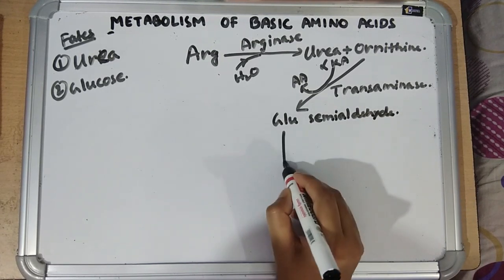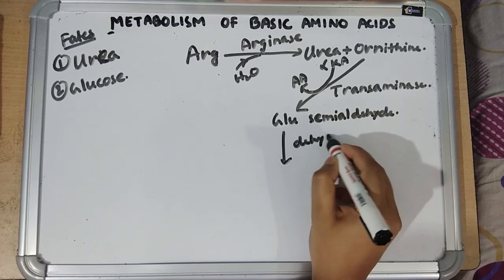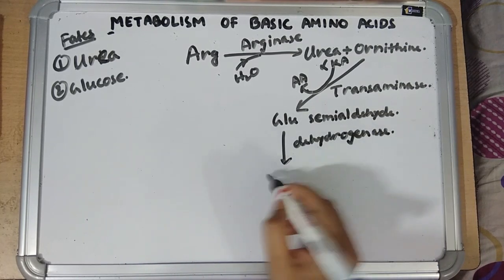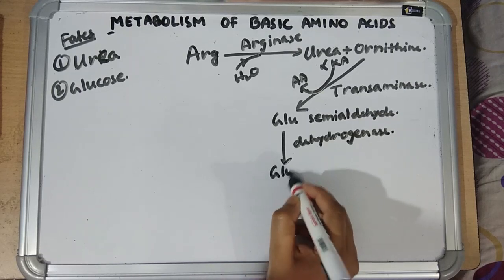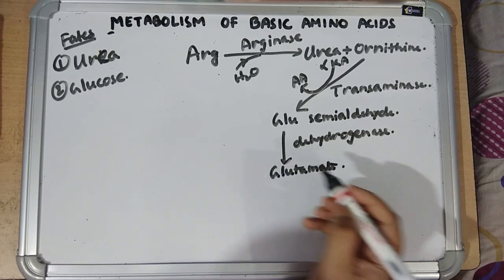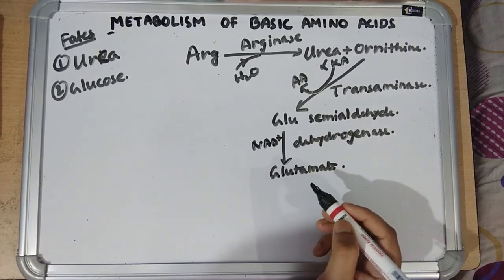Then glutamate semialdehyde is acted upon by glutamate semialdehyde dehydrogenase to form glutamate. NAD is required as the coenzyme.